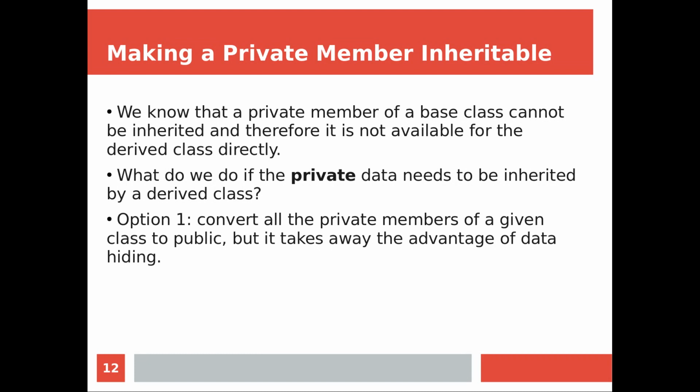That already I said. നമുക്ക് എന്ത് ചെയ്യാൻ കഴിയില്ല, derived classൽ we cannot inherit the private data member. So what do we do if the private data member needs to be inherited by a derived class? Derived classൽ inherit ചെയ്യണമെങ്കിൽ എന്ത് ചെയ്യണം? Option 1. The first option is convert all the private members of a given class to public, but it takes away the advantage of data hiding.